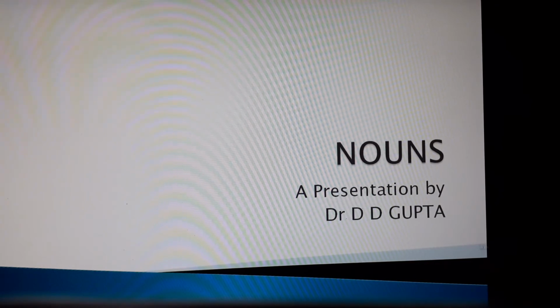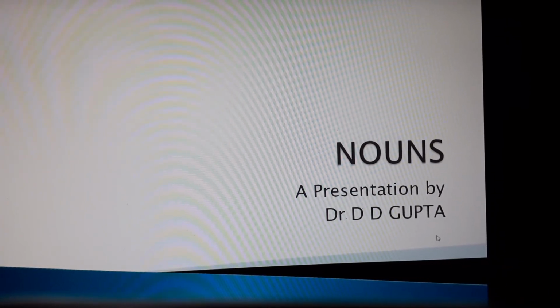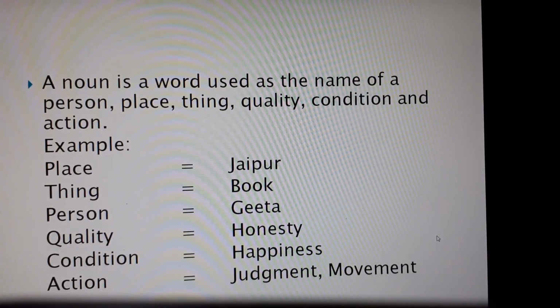Nouns. Can anyone tell me what you mean by a noun? What do you understand by a noun? Because you have read the simple thing about the noun in your previous classes. So, a noun, can anyone say?